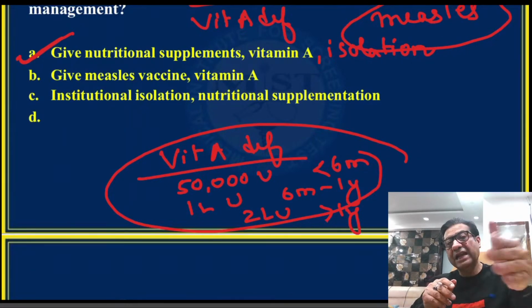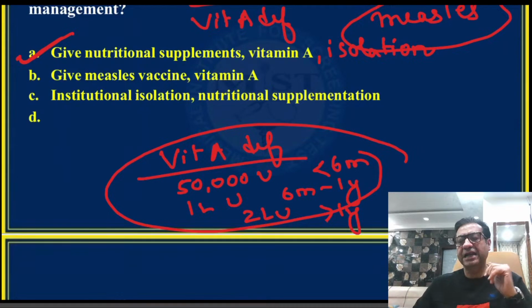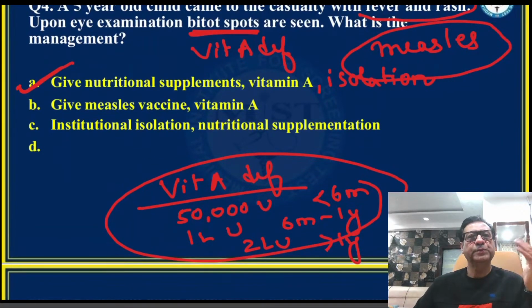And why is the child having vitamin A deficiency? Obviously, because the child has Bitot's spots. You must be knowing the WHO classification of eye changes in vitamin A deficiency, which is X1A is conjunctival xerosis, X1B is Bitot's spots, X2 is corneal xerosis, X3A is corneal ulcers covering less than 1/3 of the cornea, X3B is corneal ulcers covering more than 1/3 of the cornea, XS is corneal scarring, and XN is night blindness.